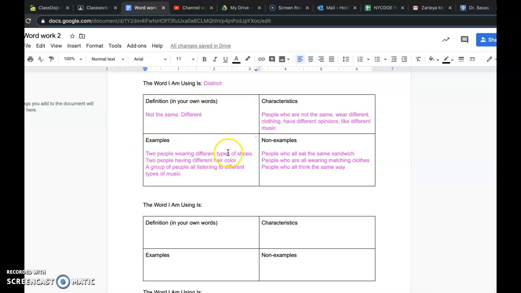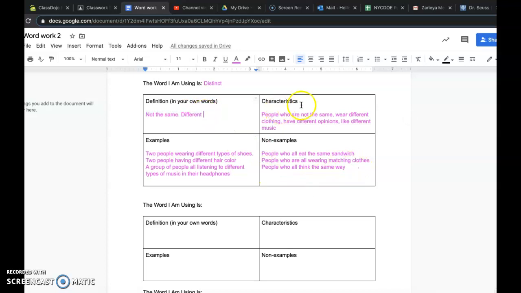Two people wearing different types of shoes. That's different. Two people having a different hair color is different. That's distinct. A group of people all listening to different types of music in their headphones. So they're all doing something that's the same, but they're all listening to a different type of music. That's different, not the same. They're distinct types of music. And a non-example is people who are all eating the same type of sandwich, people who are all wearing matching clothes, people who all think the same way. These are all non-examples of things that are different.